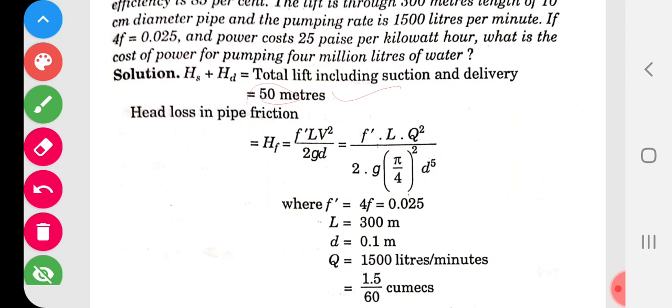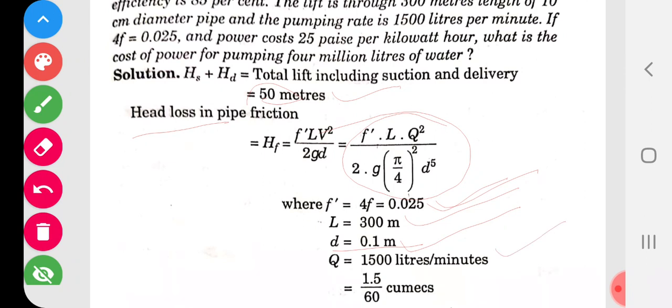Head loss in the pipe friction is calculated. What is head loss? Head loss in pipe friction, this is the formula: head loss HF is equal to F dash L V square upon 2g. Here V is not given. Therefore, we have to use this alternative relation. F dash is equal to 4f, which is equal to 0.25. Length is given. Diameter is given, 10 centimeters, that means 0.1 meter.